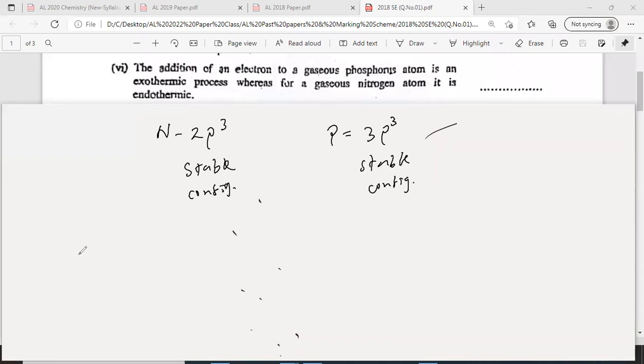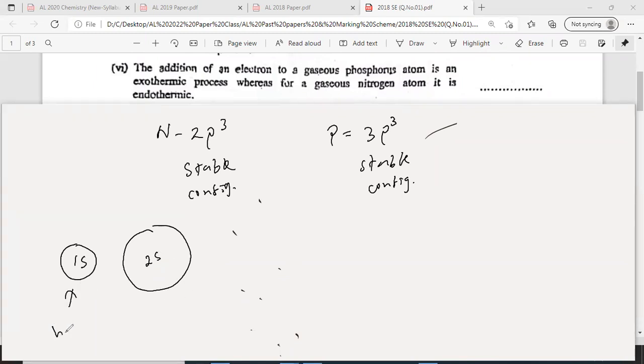So if you take 1s and 2s, what is the difference? In 1s the electron is occupied in a smaller area, while 2s is bigger. Both have the same shape, but the size is different.